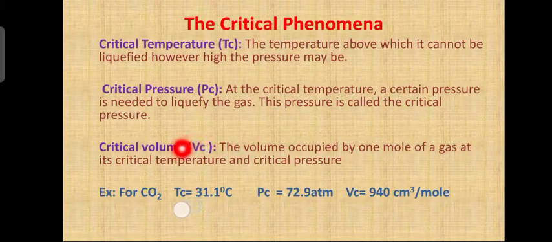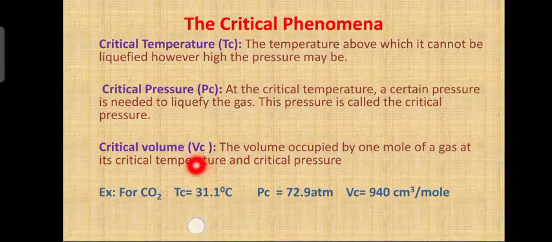Next, critical volume. Critical volume is represented symbolically as Vc. What is critical volume? The volume occupied by 1 mole of a gas at critical temperature and critical pressure. Whatever volume is occupied by 1 mole of gas at critical temperature and critical pressure is called critical volume.